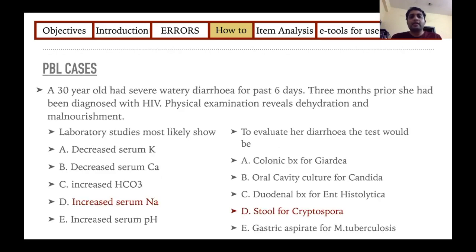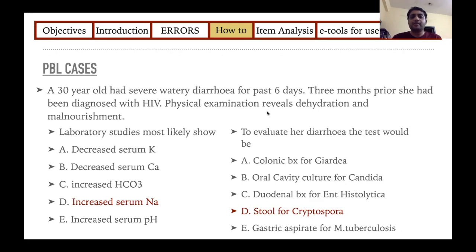Then the next way is giving problem based questions. You can give your problem solving questions. Here the question is usually a clinical vignette: a 30-year-old with severe diarrhea diagnosed with HIV, and physical examination reveals so and so.